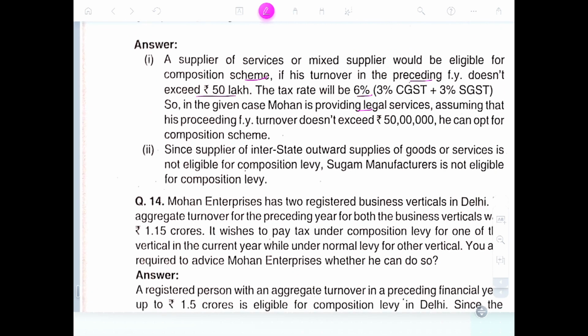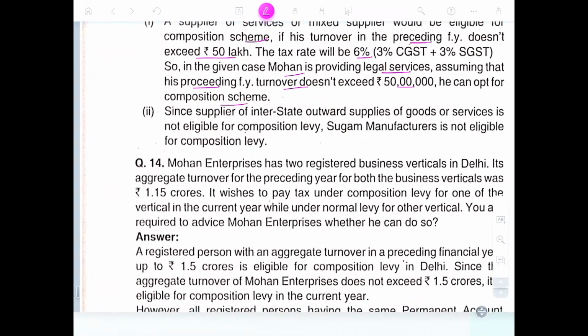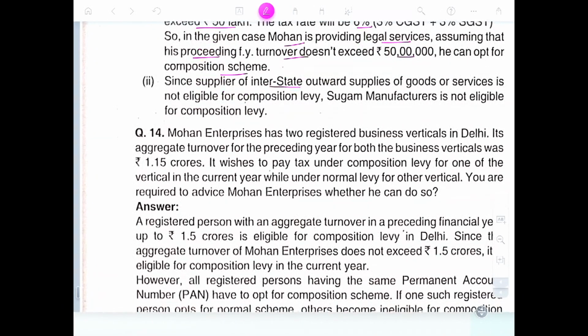Tax is 6%. In the given case, Mohan is providing legal service. Assuming that the preceding turnover does not exceed 50 lakhs, he can opt for the composition scheme. Since interstate outward supply of goods is not eligible for composition levy, the sugar manufacturers are not eligible for composition levy.